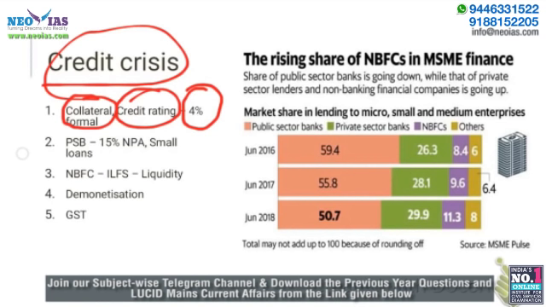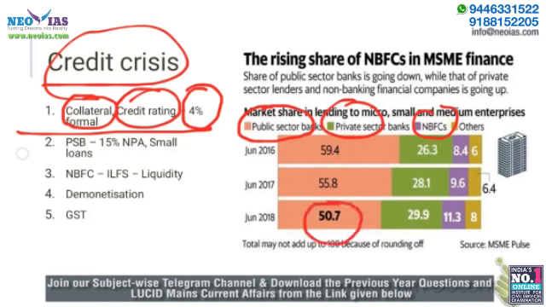Now, if we say that 4% comes through the formal channel, let's break it down and understand who these formal credit channels are. MSMEs largely get loans through 3 major channels. You can see the figure given here. There are public sector banks, private sector banks, and non-banking finance companies which provide loans to MSMEs. And out of it, the largest contribution is by PSBs, public sector banks, followed by private sector banks and NBFCs.